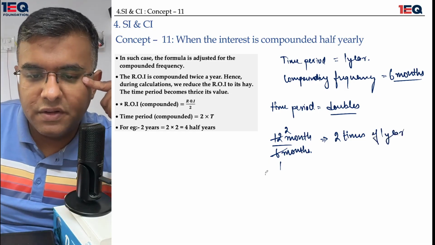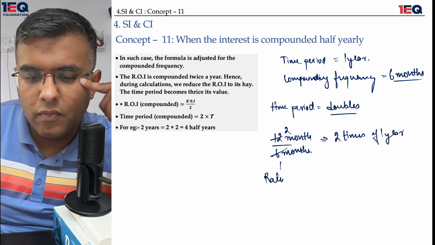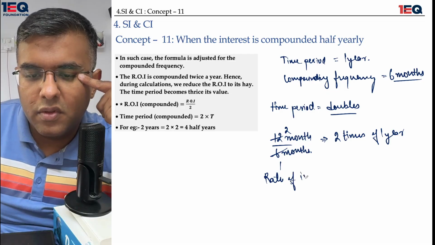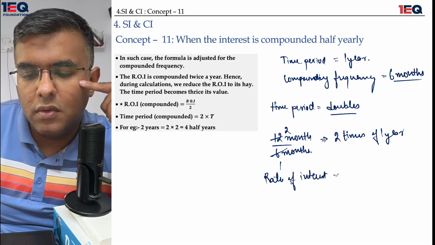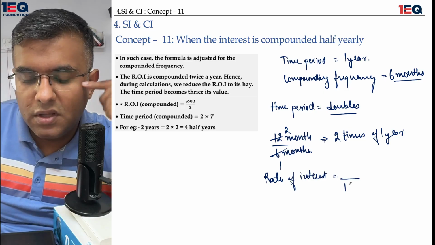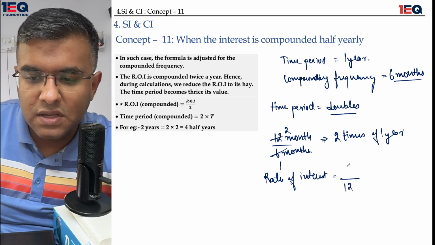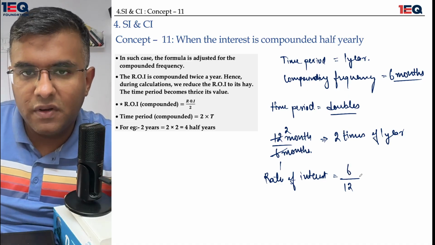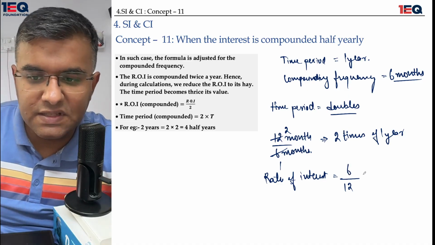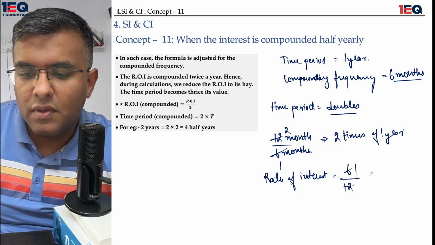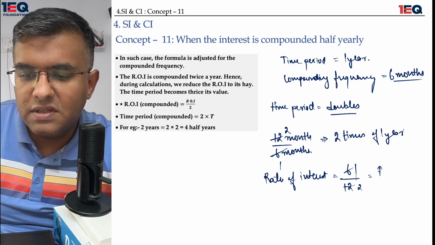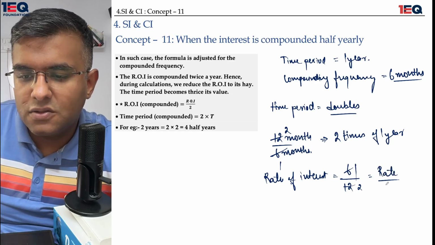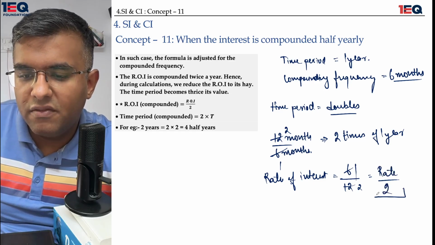What about the rate of interest? The standard rate of interest is for 12 months, but I'm charging it every 6 months. I'm charging only part of the rate of interest in 6 months. That means this is 1 by 2. This means the rate has to be half.